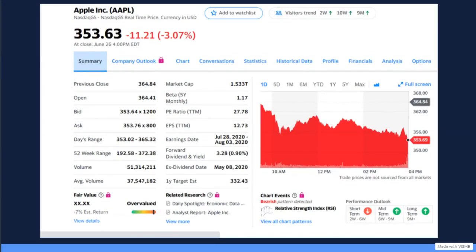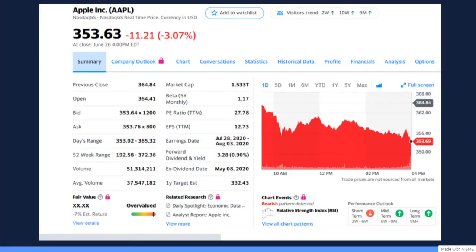To find the market cap, you take the share price and multiply it by all the shares in the company, which leaves you with the market cap. Apple has a staggering 1.5 trillion as its market cap. Beta is a measure of volatility. The market has a beta of 1, so anything above it is more volatile, and anything underneath it is of course less volatile.